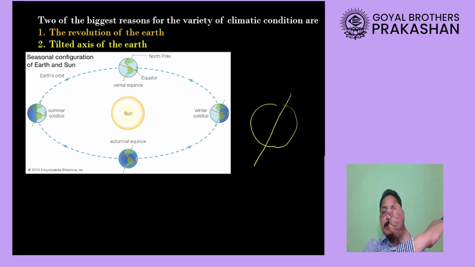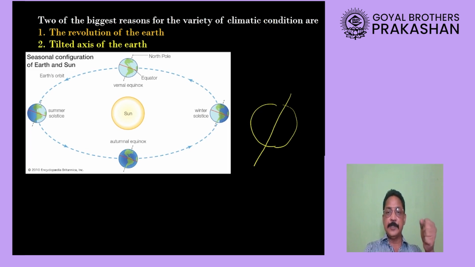That's why the southern part will receive more light and the northern part will receive less light. Therefore, in the southern hemisphere we will have summertime because it is tilted towards the sun, whereas in the northern hemisphere we will have winter because it is tilted away from the sun.